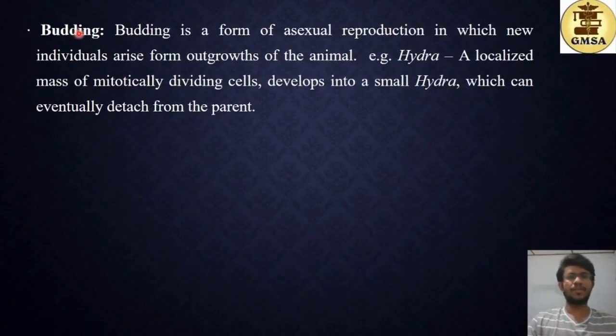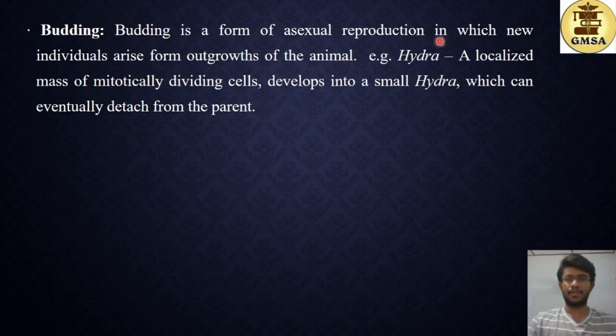So starting off with budding. What's budding? Budding is a form of asexual reproduction in which individuals arise from outgrowths of the animal. Example, hydra. A localized mass of mitotically dividing cells develops into a small hydra which can eventually detach from the parent. So here a small outgrowth first forms from the parent animal.